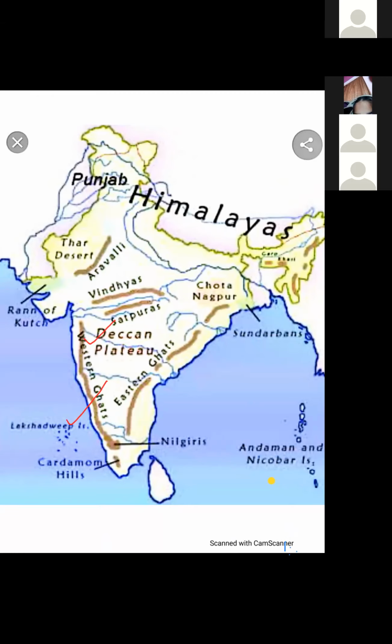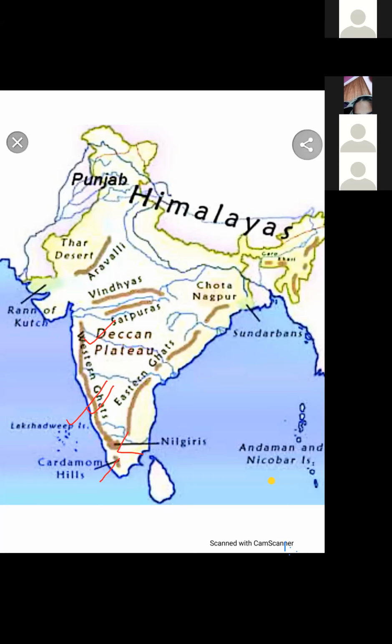And the Jog Falls, which is the highest waterfall in India, is also in Karnataka. The other hills in this part, the Nilgiri Hills, are in Tamil Nadu, and Cardamom Hills are in Kerala.